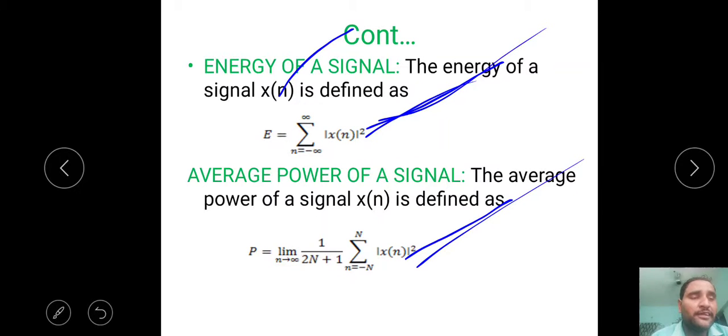For any signal, we can find out energy or power. In some cases we have neither energy nor power. In some cases we have either energy or power. By using these formulas, we can say whether the given signal is an energy signal or a power signal. How, sir? They give some x of n, that's a signal. You have to apply these formulas. You have to find out the energy. If energy is finite, it's an energy signal. If energy is equal to infinity, then go for power. If power is finite, then it is called a power signal. We have to find out both energy and power. Based on the output, we can say whether it's an energy signal, a power signal, or neither energy nor power signal. We will check.